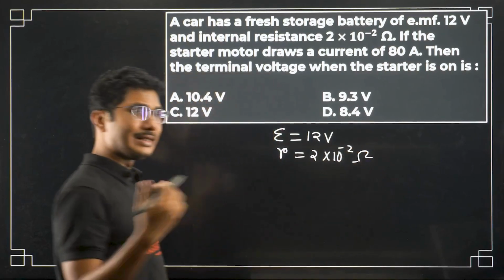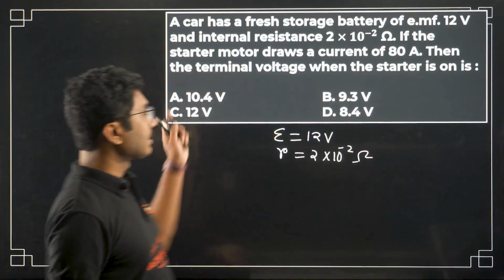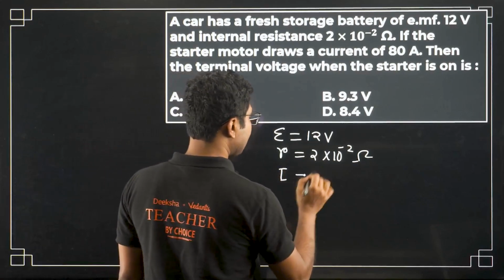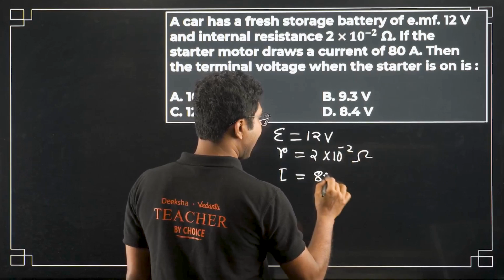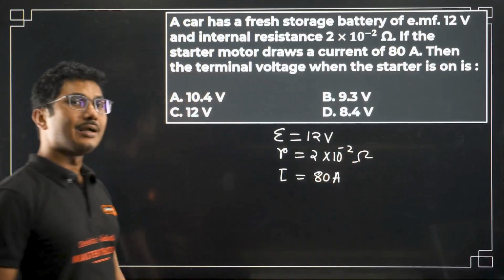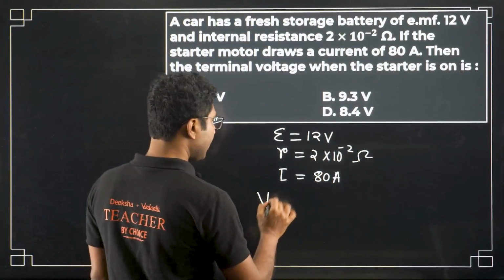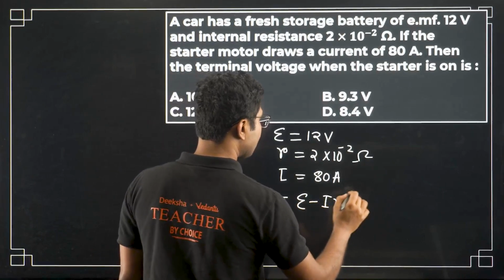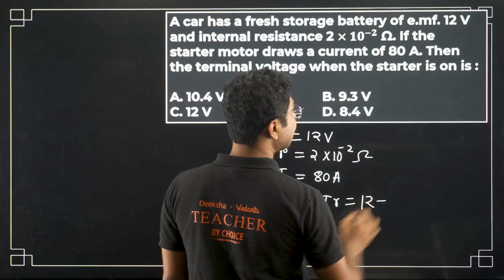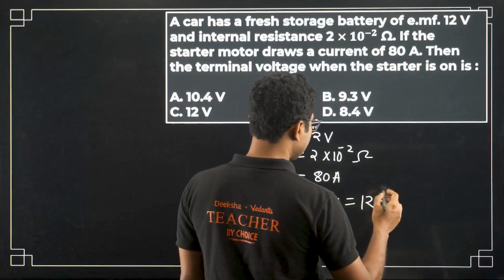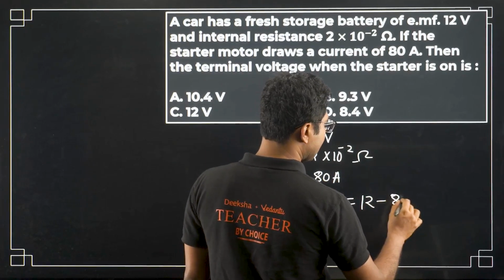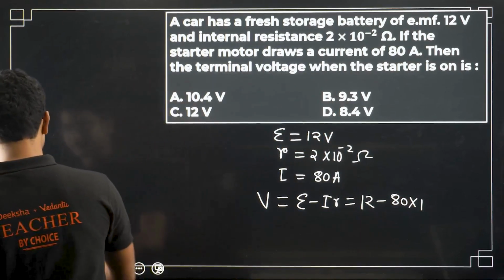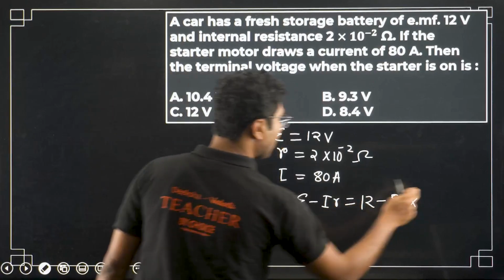Now this is a very easy question. The current drawn by the circuit is 80 ampere, and they ask you what is the terminal voltage. Terminal voltage V is basically epsilon minus I into R. So just put these values. This is a KCET question, I forgot the year, but it is a very common type of KCET question, so you can expect a similar question in your KCET exam as well. You just need to put the formula and solve it.